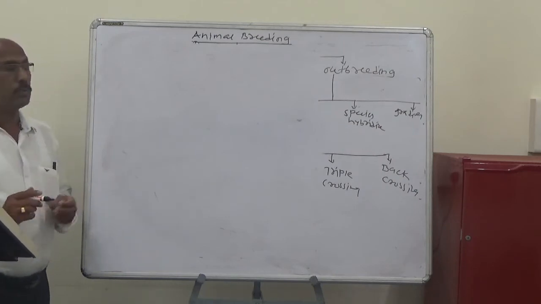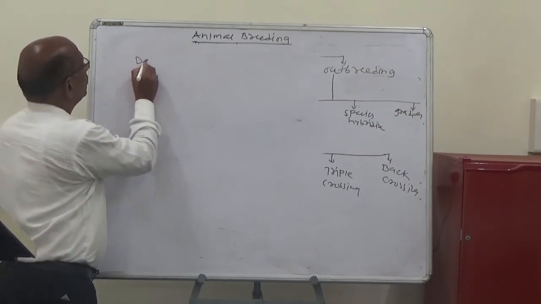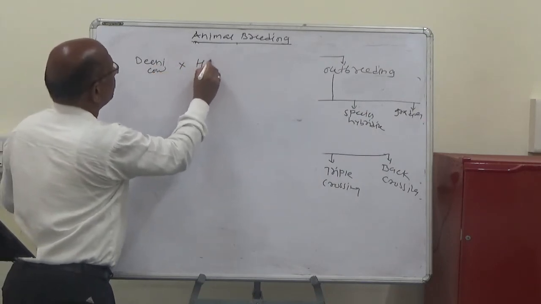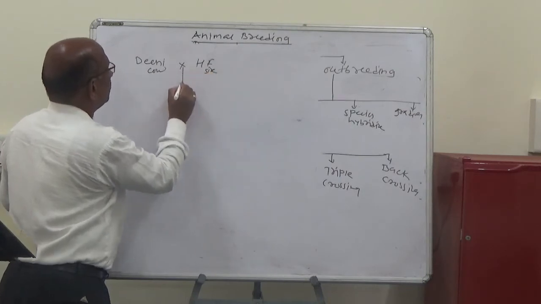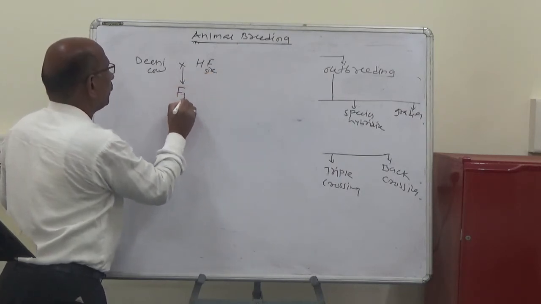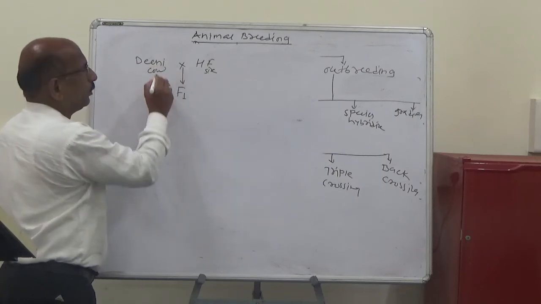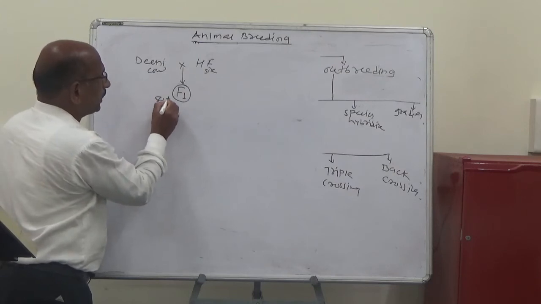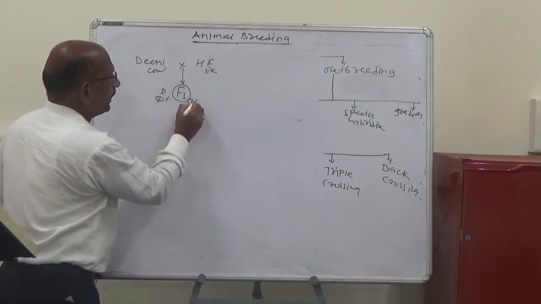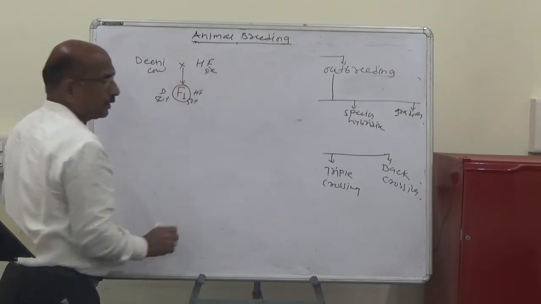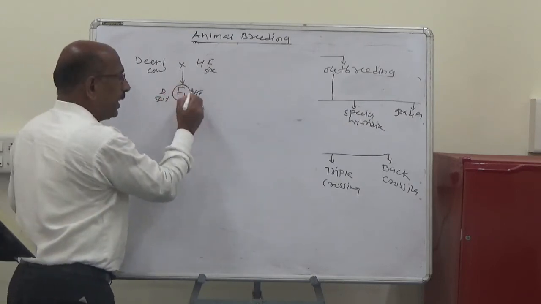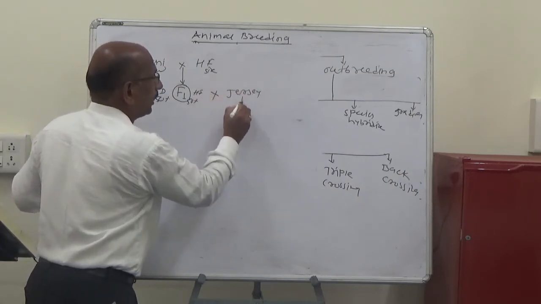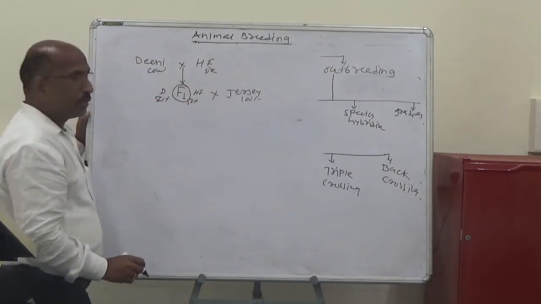The first is the Deoni cow. This is mated with an HF sire. The progeny obtained from the Deoni and the HF is the F1. This F1 contains 50% inheritance from the Deoni and 50% inheritance from the HF sire. This crossbred female is then mated to a third breed, for example the Jersey, which is a 100% pure breed. So these are the three breeds.